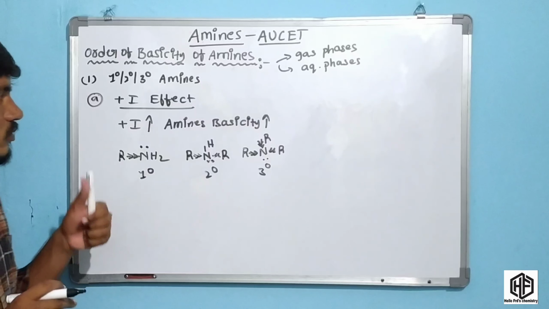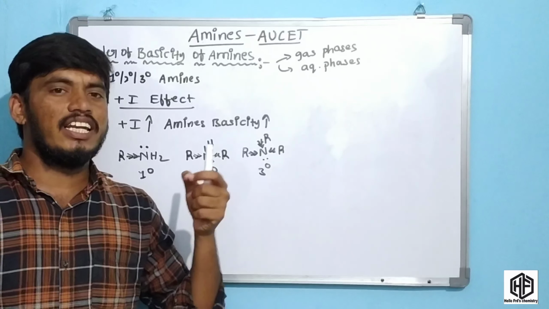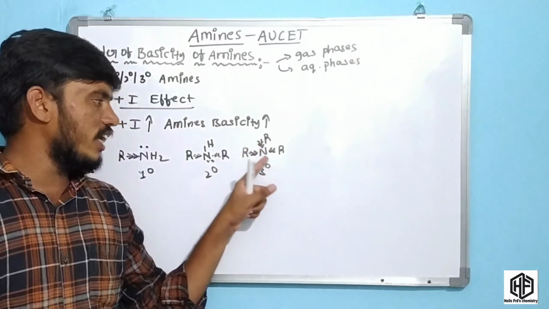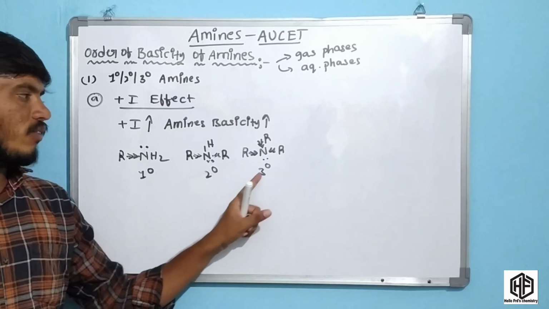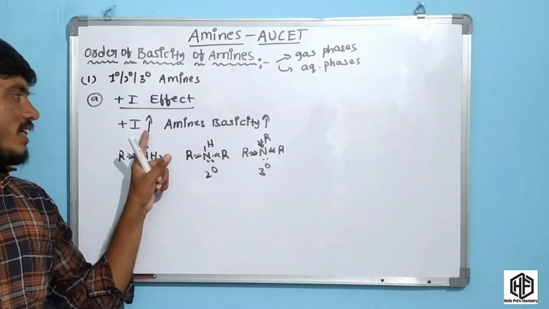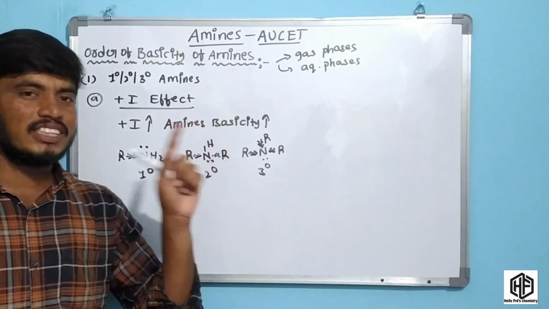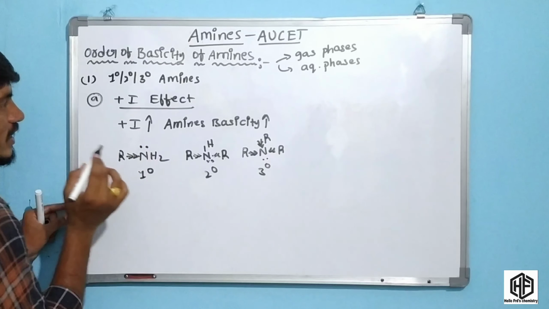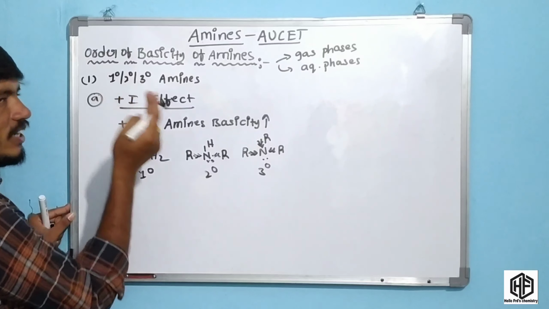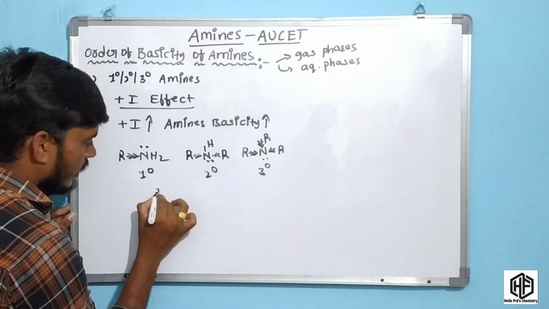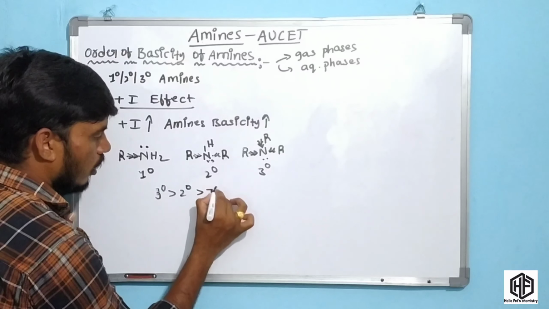Now what is basicity? Basicity means the electrons are easily donated. So in the tertiary amine, the electron density is high compared to the secondary and primary. The plus I effect is very high in the tertiary amine, so amine basicity increases. In this way, the plus I effect explains the basicity order of primary, secondary and tertiary amines: tertiary amine has very high basicity compared to secondary and primary.